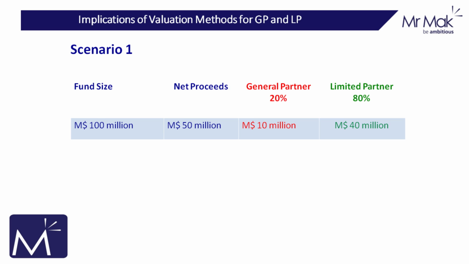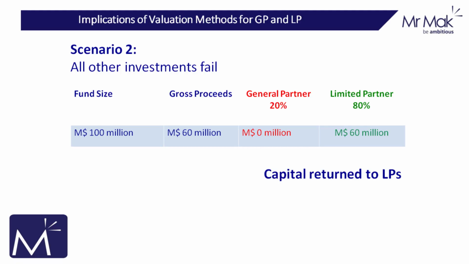Assuming the carry of the GP was 20%, then the GP would keep 20% of the profits and give 80% to the LPs. But it's not that simple. If, for example, all the other investments in the fund have failed, then the fund has received 100 million in capital and has only got 60 million it will ever return. So the 60 million has to go back to the LPs as there are no profits.